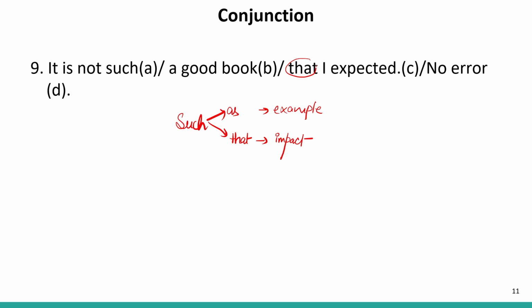So this that should be replaced with as, because this shows an example that the book which I wanted, or the book which I wanted to read, is not this book. It is not that much good. Therefore, as should be written over here. This shows the example or the sample of that. But that shows the impact. Here, our answer will be C.